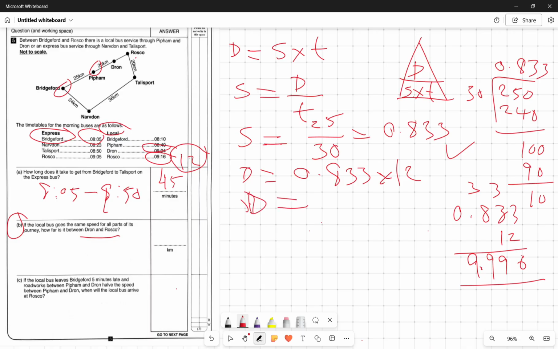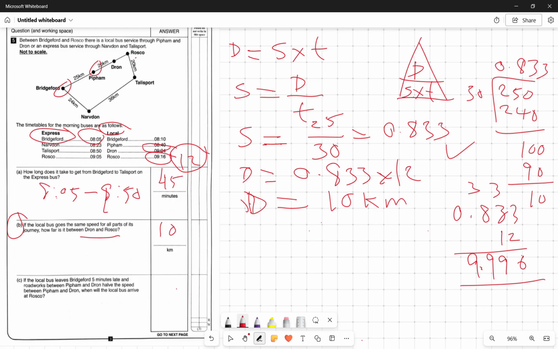So it means the distance between Drone and Roscoe is 10 kilometers, right? So this is your answer. If I round it, 9.96 is going to be 10 kilometers. So this is your answer: 10 kilometers from Drone to Roscoe. Now go for part C. It's very simple, very easy.